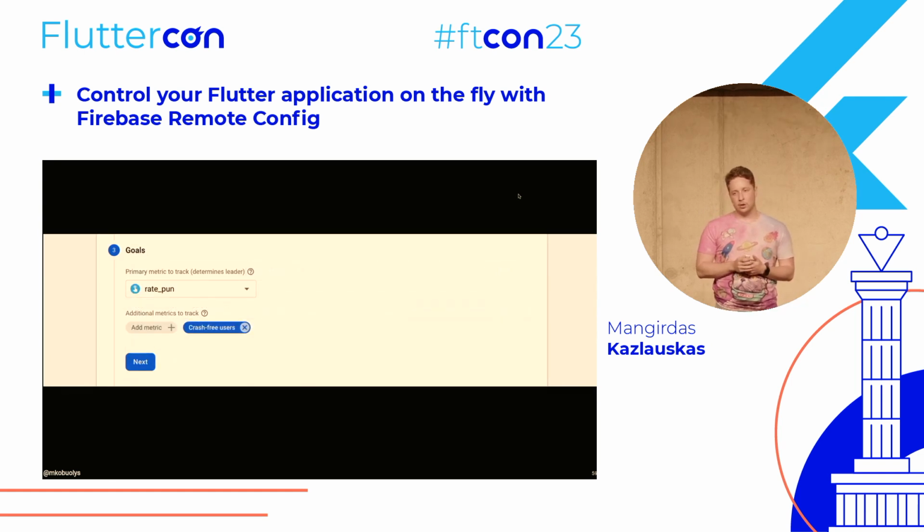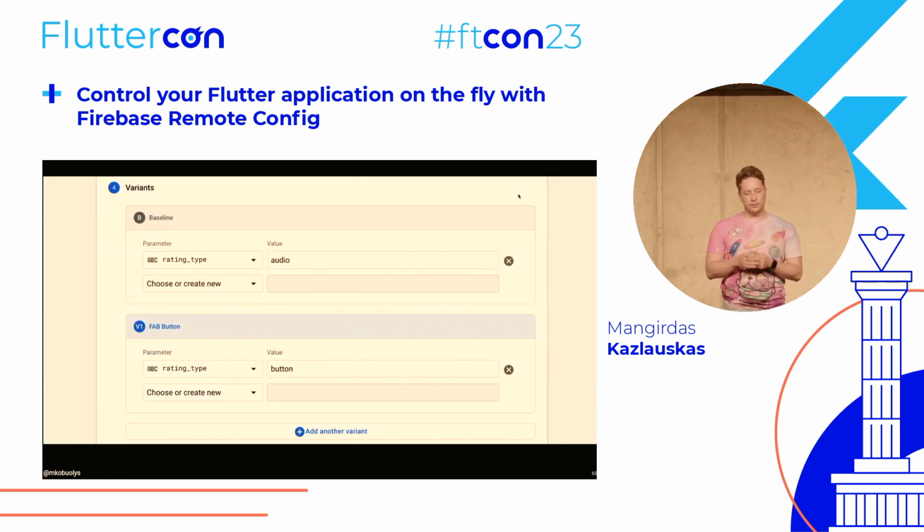Then we define the goals. In our case, we are sending this rate pun event to our analytics when the audio laugh is detected, or when the user pushes the button. So in this case, we just see how this analytics performs overall. There you could also define some additional metrics to track, like whether it crashes your user devices, or maybe some retention metrics, so you can add those there as well.